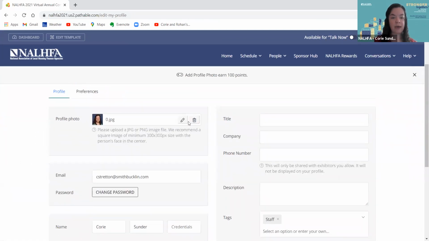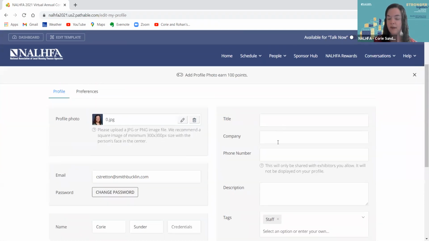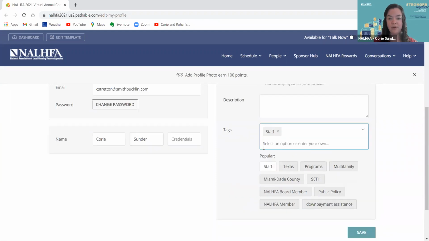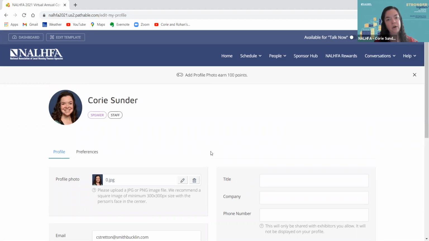You're able to add a profile picture, you can update your name or email, title, company, anything that may be of interest to you there. You can create some tags for yourself if you want to have any specialties called out. Really enhance your profile here to put a face to the name, as we like to say. And then you will see all of those changes reflected in our People tab. Right next to Schedule is our People tab.